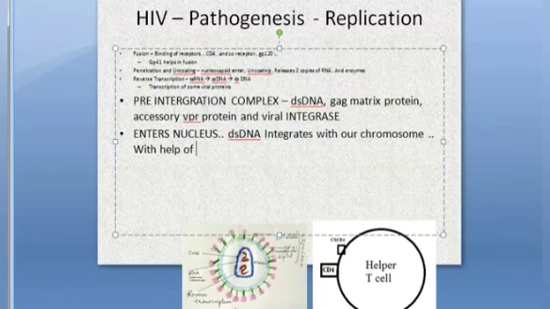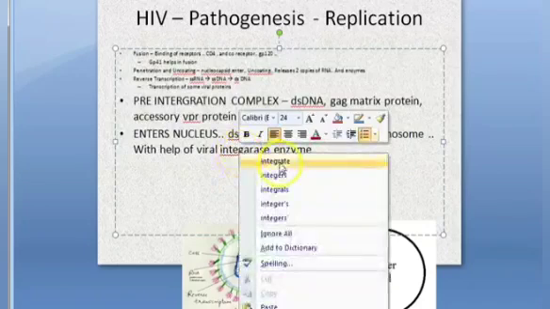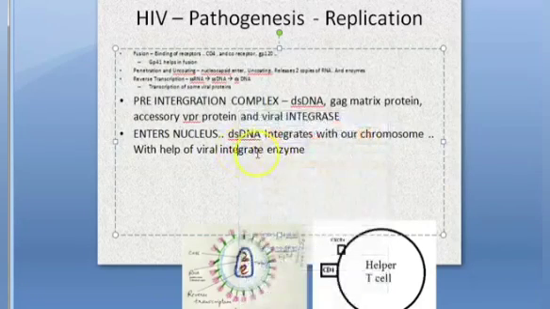With the help of viral integrase enzyme, correct? So this is called provirus. What is provirus? The integrated virus is called provirus.